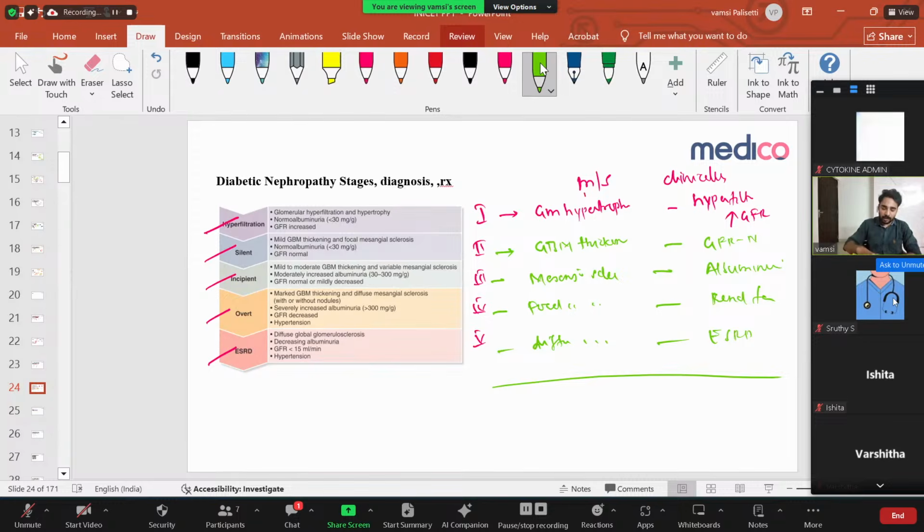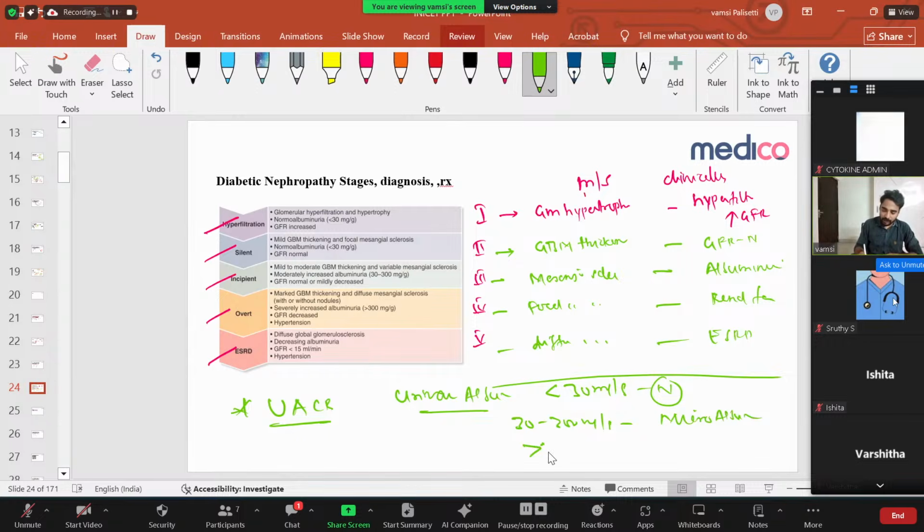Right. So how will you diagnose diabetic nephropathy? We have discussed diagnosing using the urinary albumin creatinine ratio, where you're just measuring your urinary albumin. It should be less than 30 milligrams per gram. This is normal. If it is 30 to 300 milligrams per gram, that is called microalbuminuria. Very important. This is the first stage of diabetic nephropathy starting. And if it is more than 300 milligrams per gram, this is overt albuminuria. It's already overt, with the patient developing nephrotic syndrome, and end-stage renal disease also. Right? So this is what we discussed here.